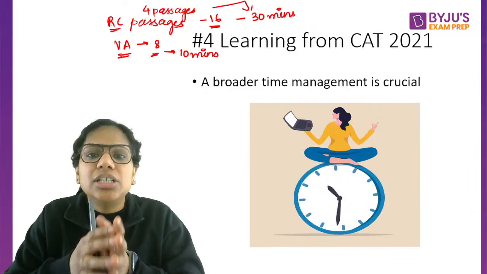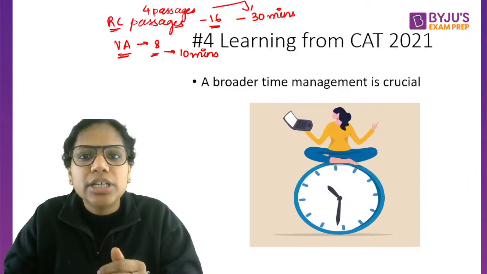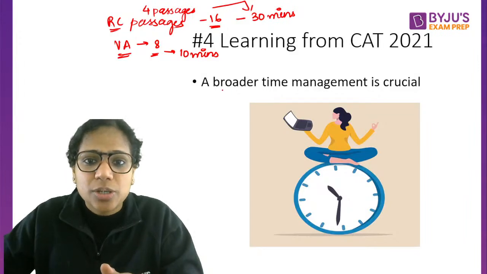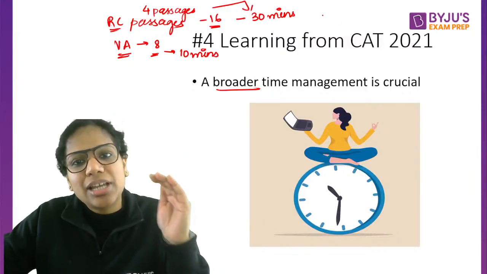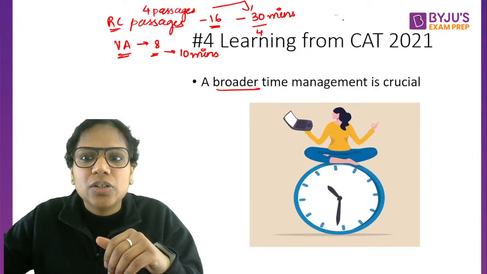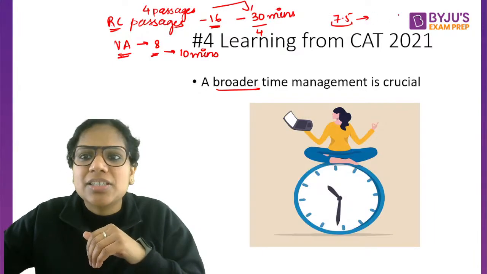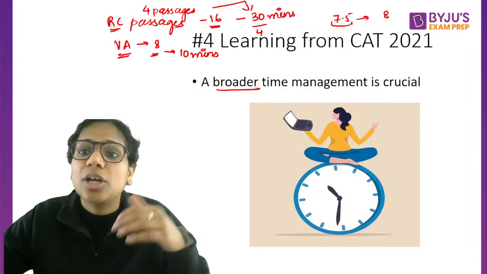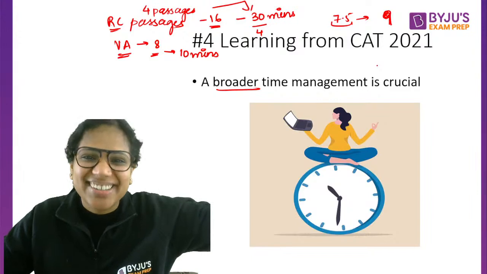So stick to these timelines that you've decided for yourself. I am not saying that keep looking at the timer every other minute. That's why I'm saying a broader time management. But एक broadly एक sense हमें रहना चाहिए that okay, if let's say 4 passages I am finishing in 30 minutes, that means 7.5 minutes per passage. So fine, one passage can take me 8 minutes. Let's say one passage was extremely difficult, it took me 9 minutes, but it shouldn't go beyond that, right?